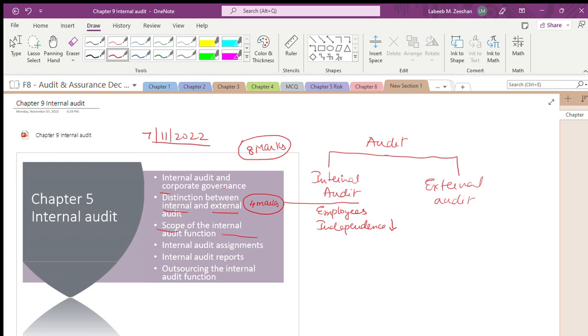What internal audit will do, we have done in corporate governance. What are the activities of internal audit?